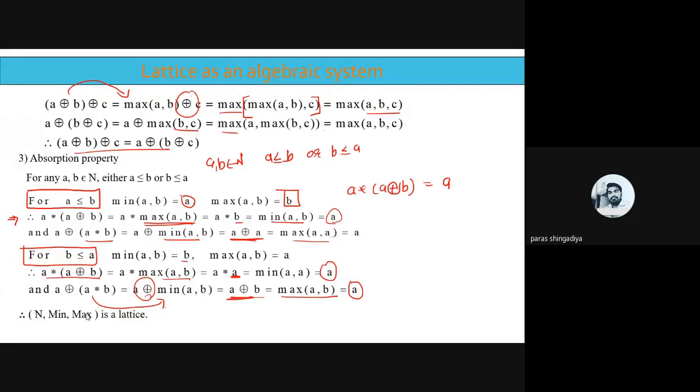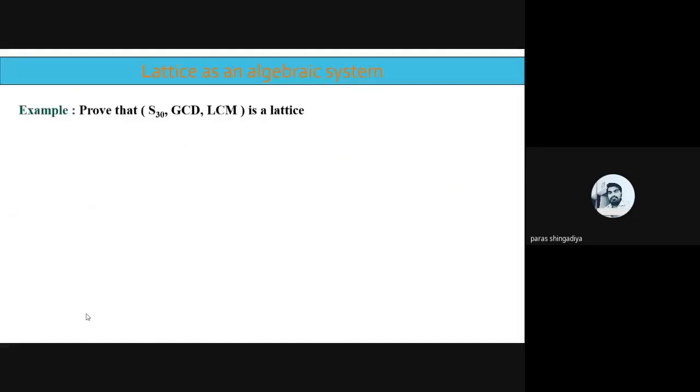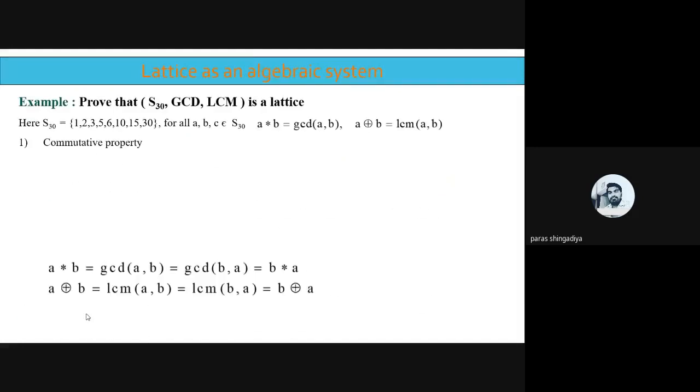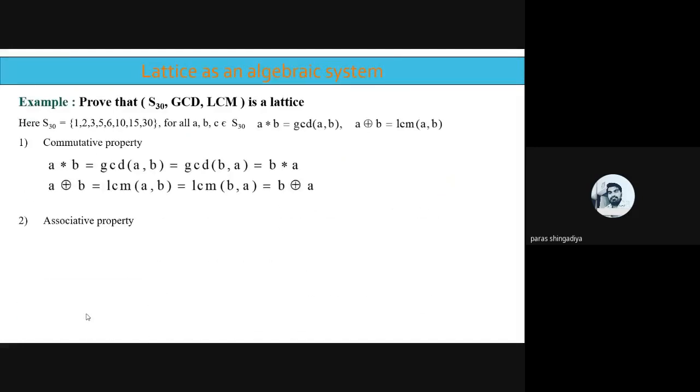And now, is it clear? Okay, good. So it is proved. Now here it is in the second example, the GCD LCM case, okay?